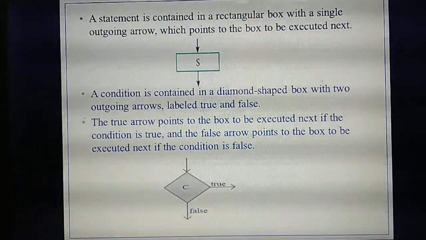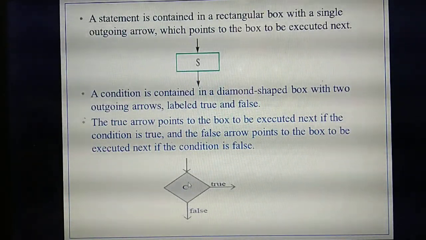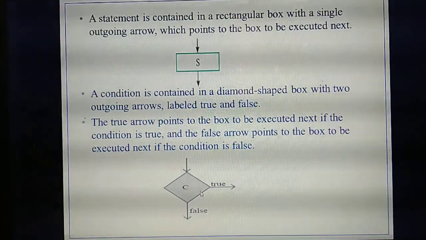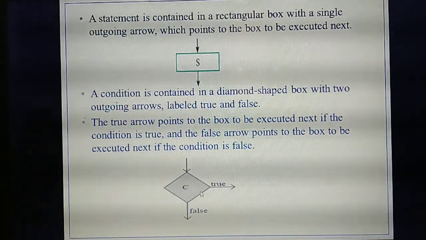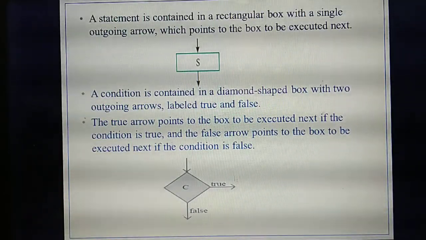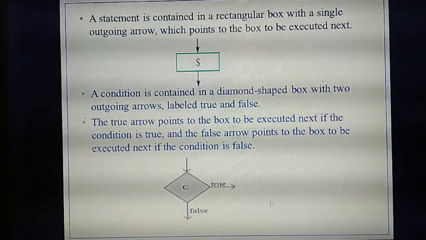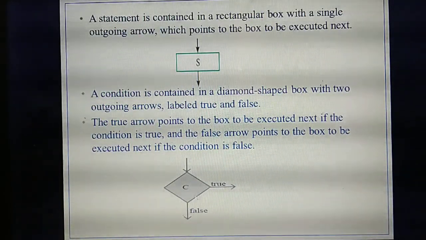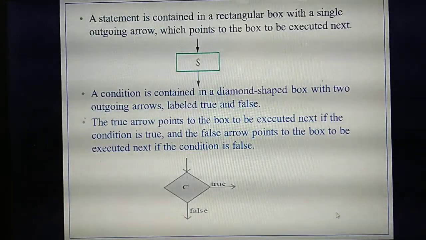You are checking any one condition inside this box. If the condition is true, only the true arrow is followed, and only what is given after that arrow executes. The false arrow won't execute.